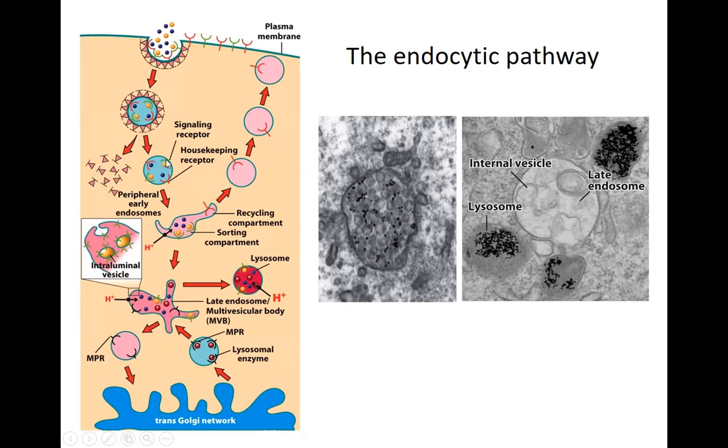The non-housekeeping receptor, which is the signaling receptor, can actually be degraded. So one can actually even select for which receptor gets degraded and which receptor cycles back to the plasma membrane. This is, again, a very interesting, very useful pathway for the cell to regulate signaling activities from receptors that are located on the membrane.